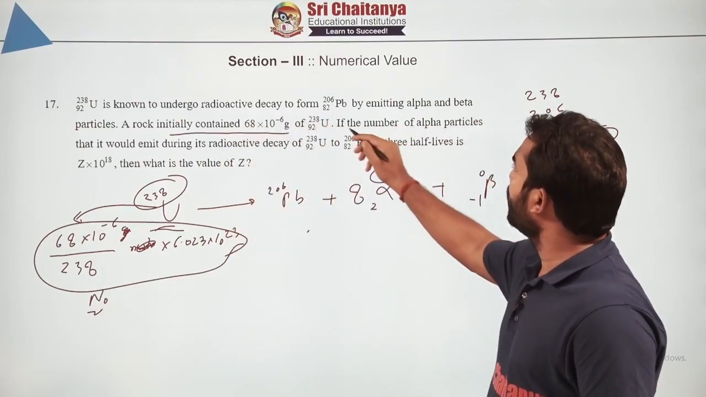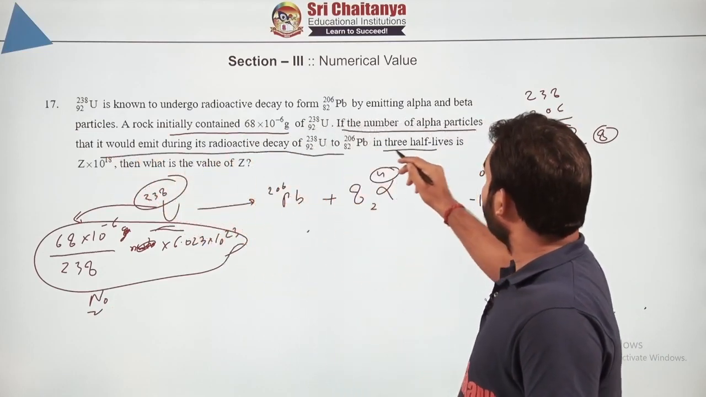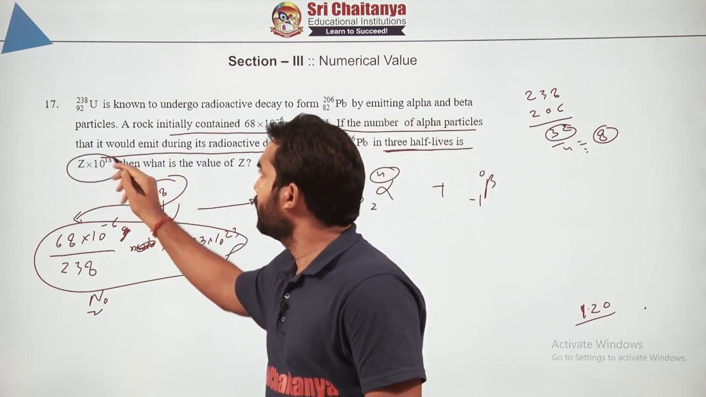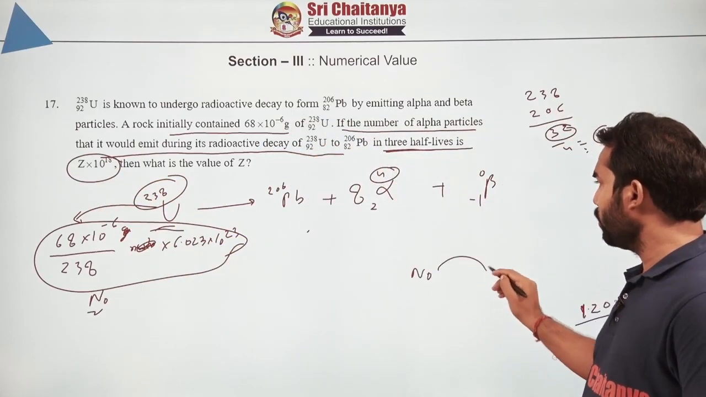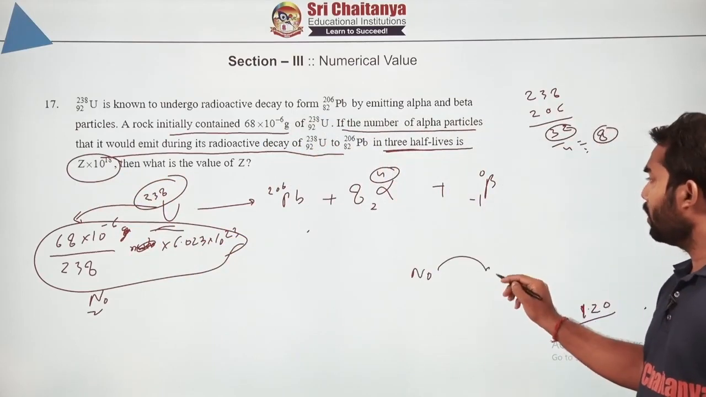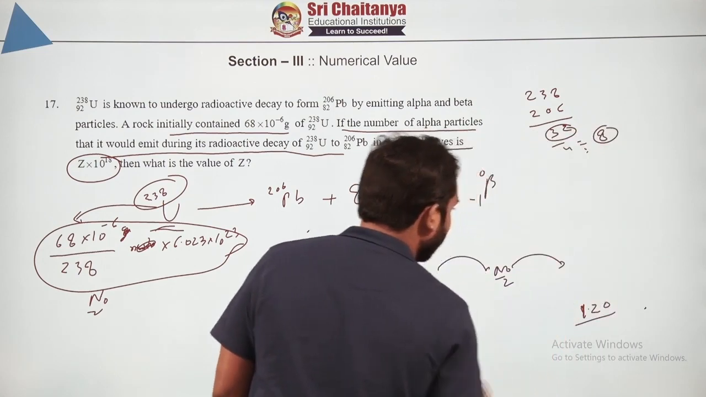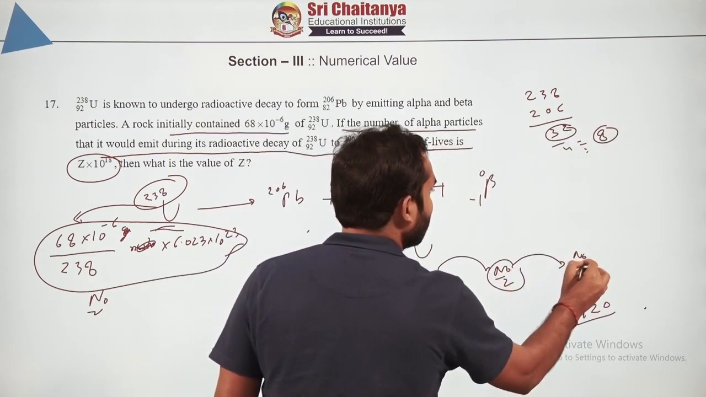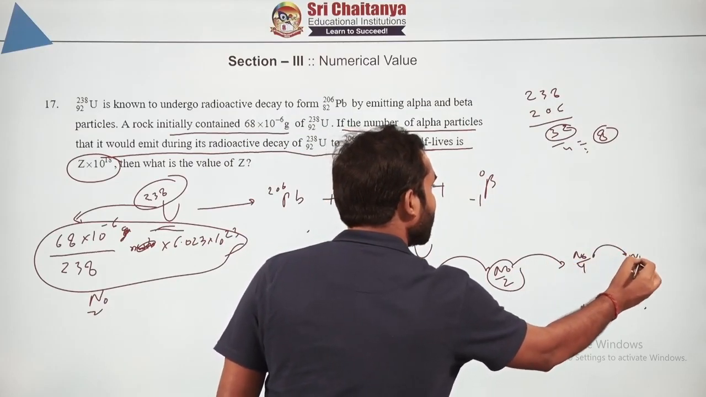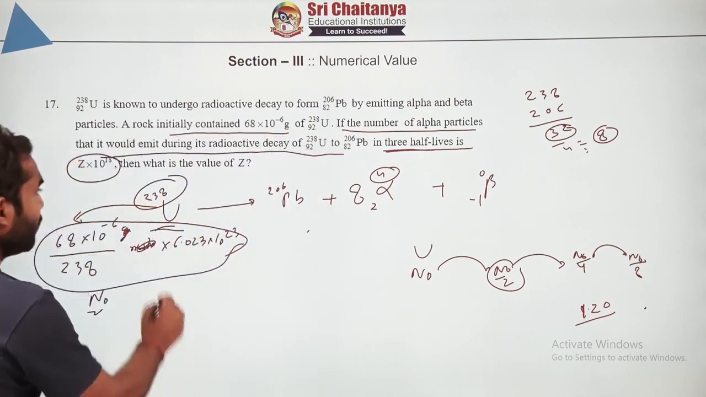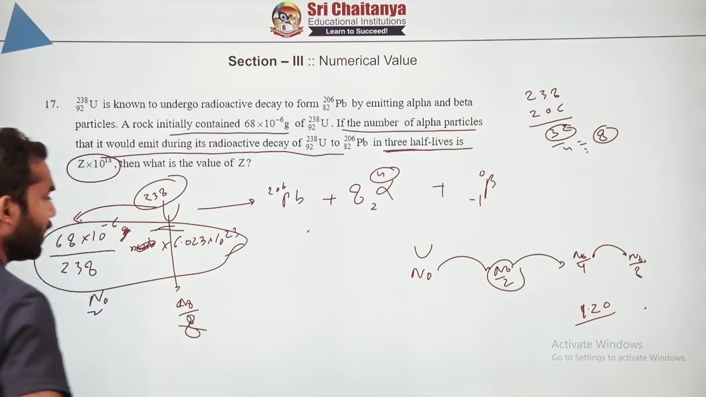Now they are talking about the number of alpha particles that it would emit during its radioactive decay in 3 half-lives. 3 half-lives means what? Suppose the concentration is N0, then after one half-life, it follows first order kinetics, and N0 will become N0 by 2. I am talking about uranium. Then again after the second half-life, it will become N0 by 4, and again after the third it will be N0 by 8. So N0 by 8 will remain.